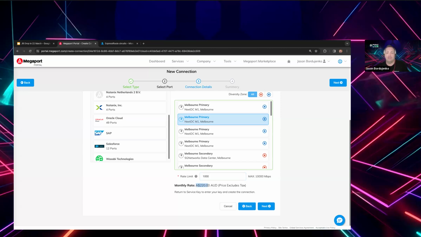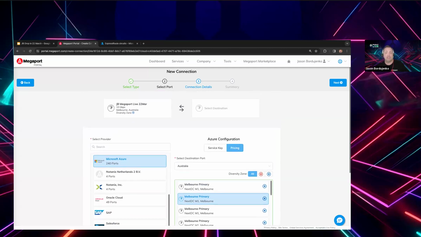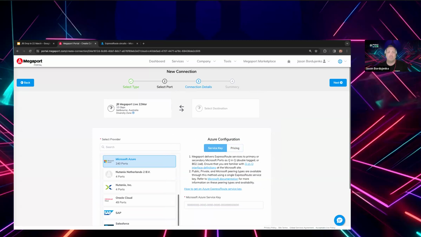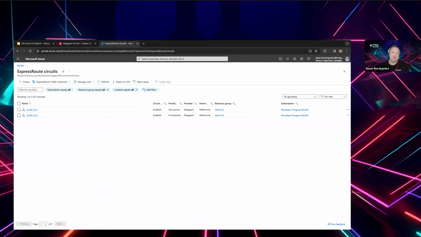The Megaport cost element there is indicated just as a guide. I can't actually proceed to make the connection without coming back and using the specific service key. So how do I get access to that service key? Great question. Glad you asked. Let's go and have a look at a couple that we've prepared.